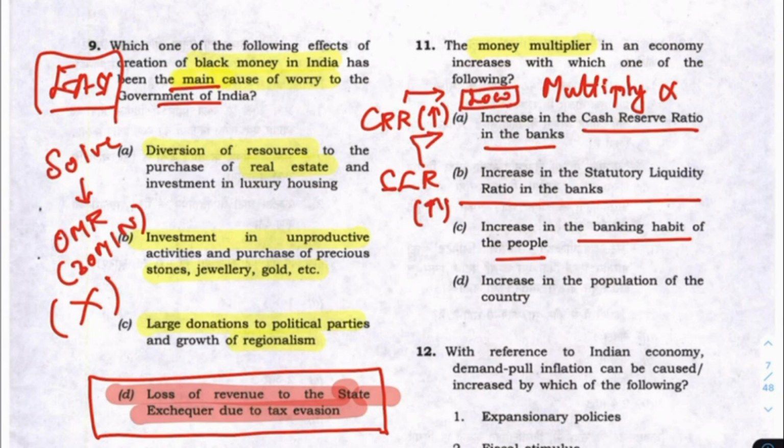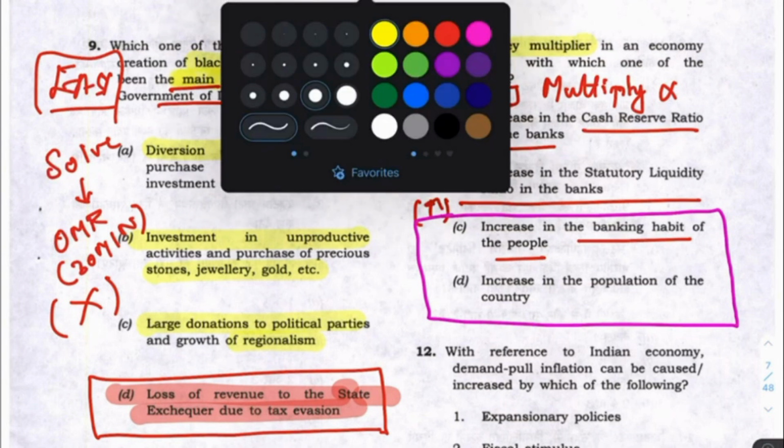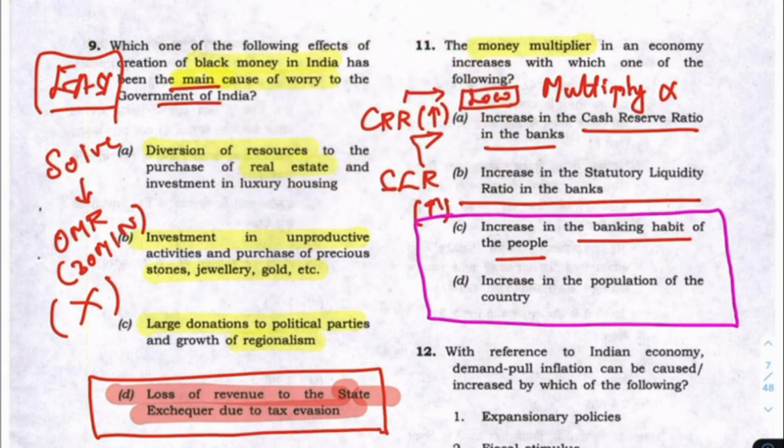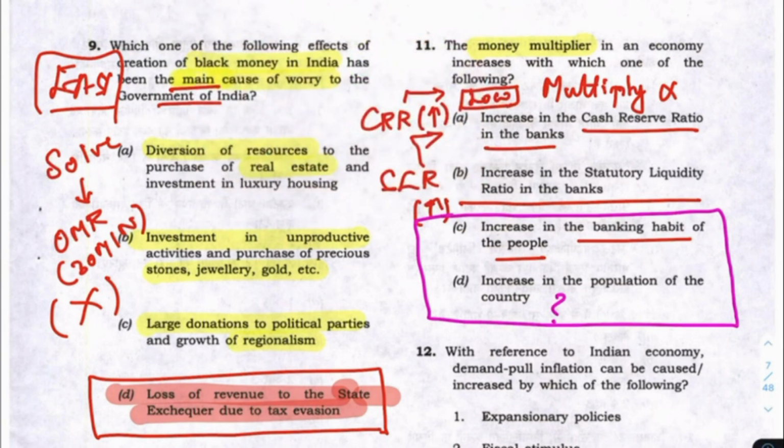Look at this point now. Look at this whole thing. Now these two, here is where the answer lies. Whether increase in banking habit of the people, increase in population, is a question that you should now address. Now see whether I will mark this. No, I will make sure that this is not true, this is not true.